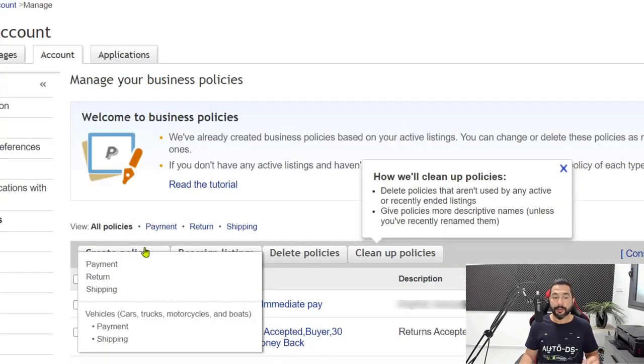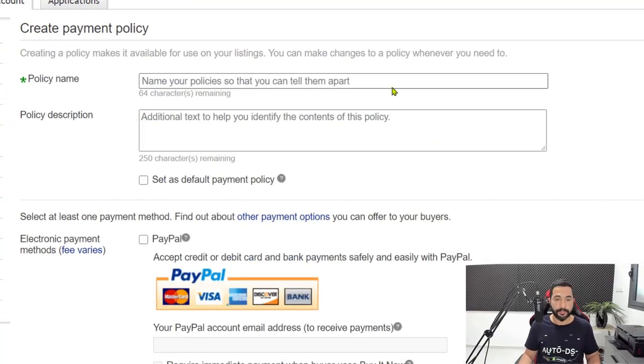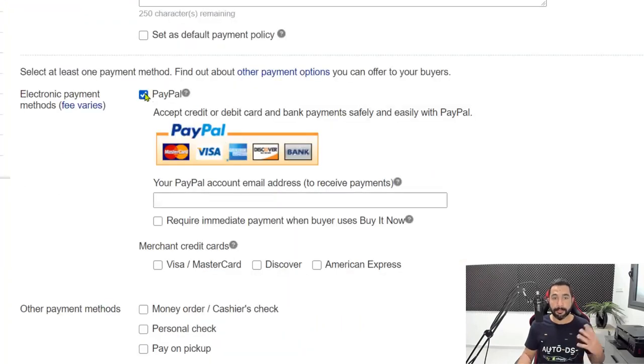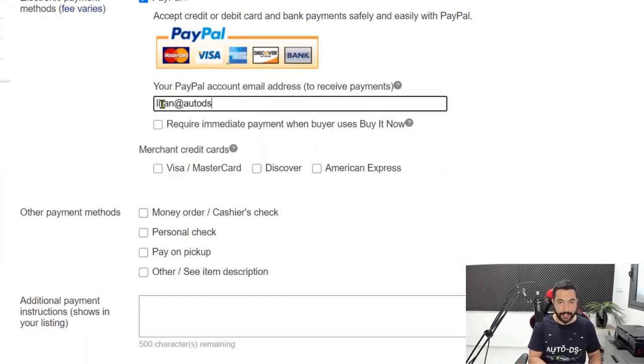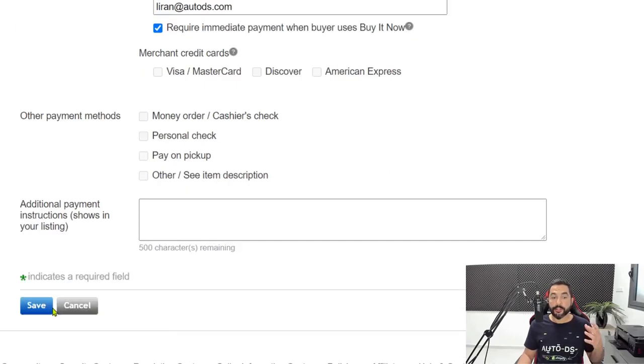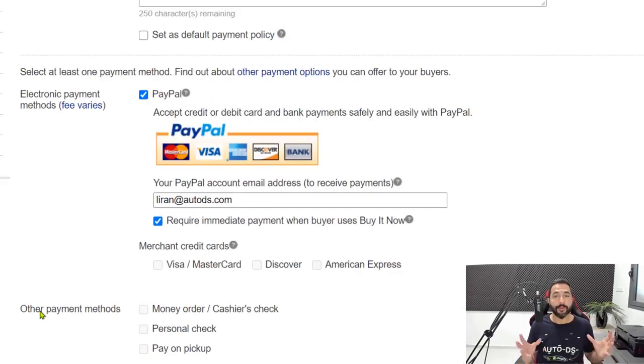Now you should already have your payment policy set. This is your PayPal payment policy. If this is your first store, then create a payment policy, but this policy should stay the same whether you're working with Chinese or US suppliers or any other supplier. You want to get your payments on PayPal so long as you're not using the eBay managed payment system. So what you want to do here is create a payment policy called PayPal payments. Make sure that PayPal is checked in, enter your PayPal email address, and you want to require immediate payment when the buyer uses the buy it now option. Then save the policy, and that is how you create your payment policy.